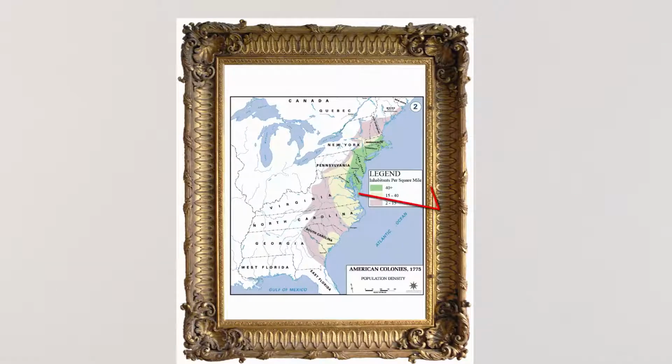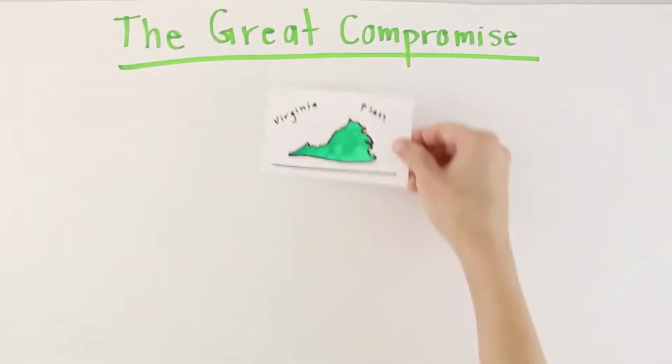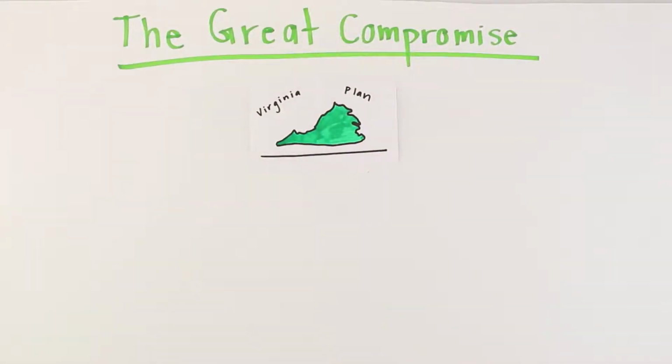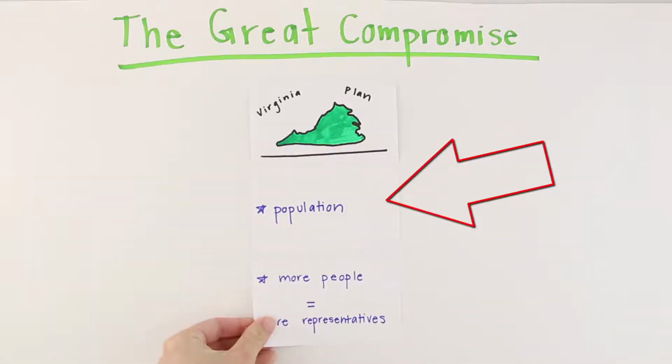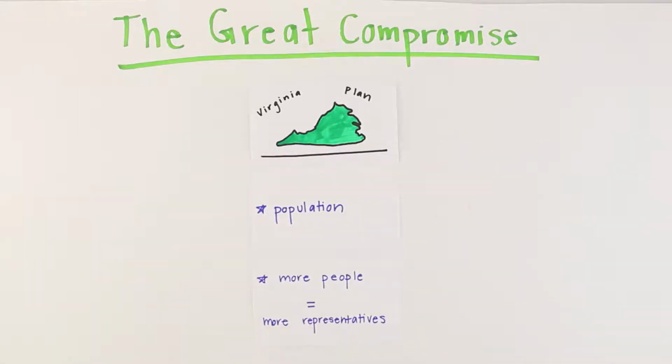The states with large populations thought it was only fair that they receive more representatives to represent their many people. The larger states were represented by Virginia under the Virginia Plan, which called for representation to be based on population. Under the Virginia Plan, states with more people would receive more representatives and states with less people would receive fewer representatives.